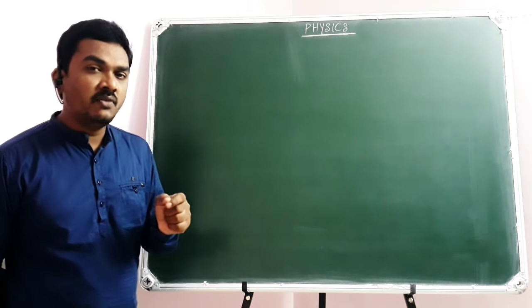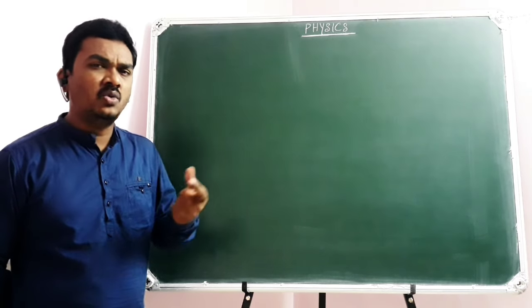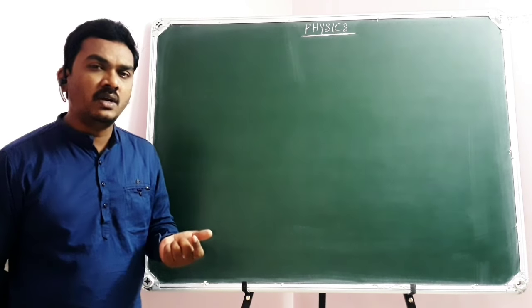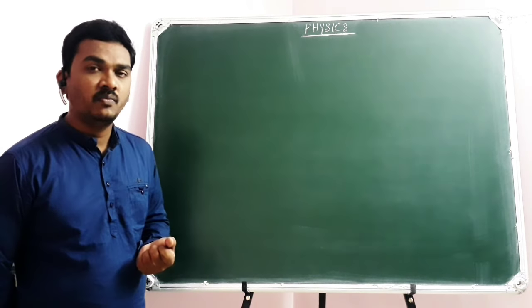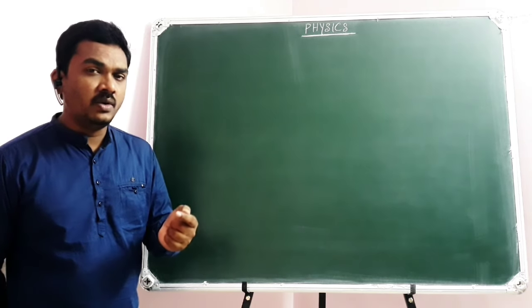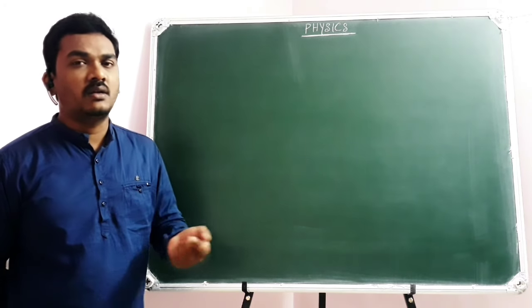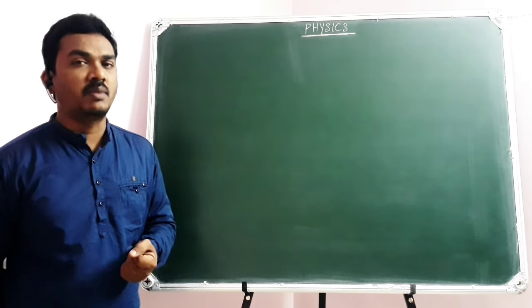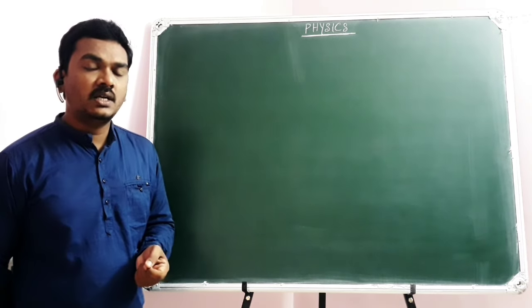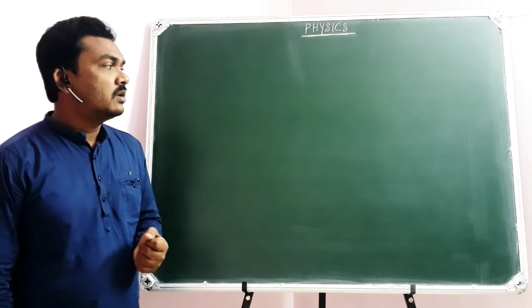The potential difference can be defined between any 2 points, not only across the terminals of the cell. Between any 2 points in the electric field, we can define potential difference. But EMF will be defined only for a cell, the EMF of a cell, but not between any 2 points. Remember that.